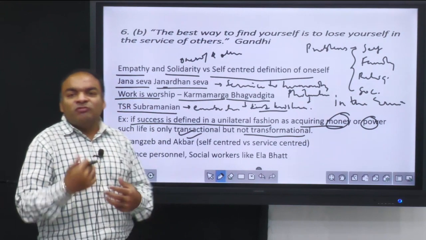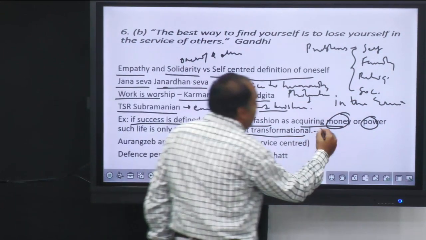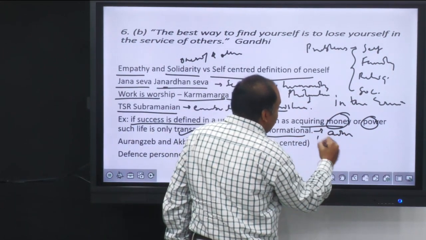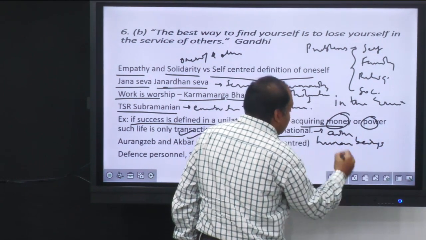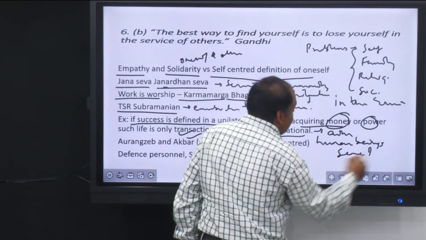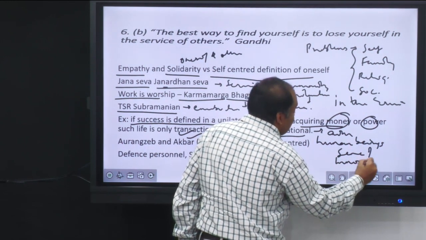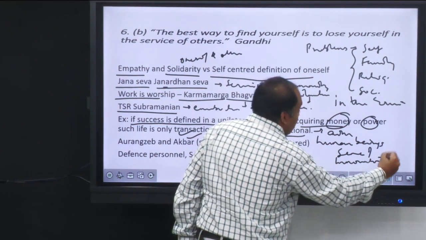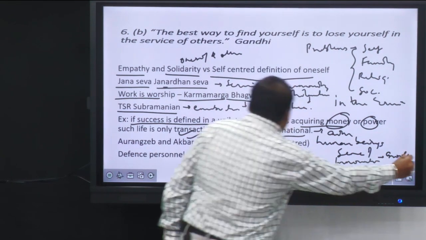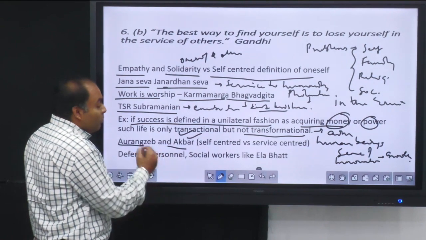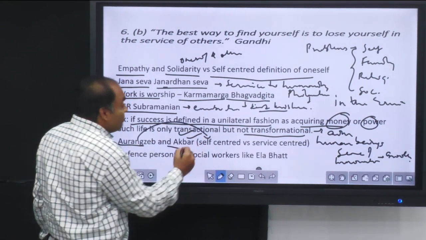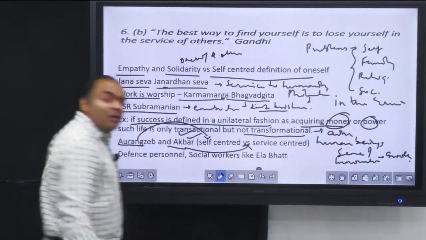So bringing transformation is the aim of every human being. And that's why we say human beings are different from other beings. Why? Because of our sense of service, our sense of innovation, and our sense of service or growth towards others. Then we can also compare Aurangzeb and Akbar, where Aurangzeb was more of a self-centered being and Akbar was a service-oriented king.